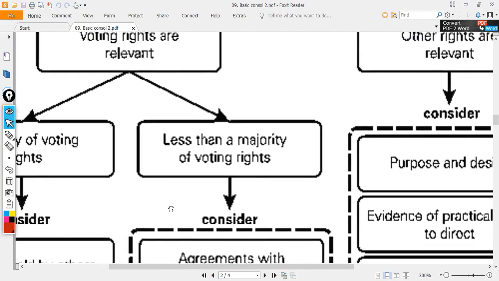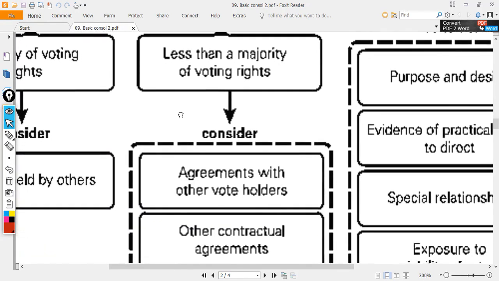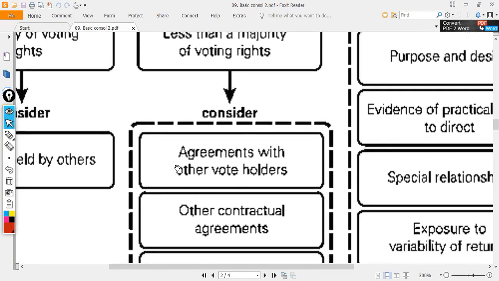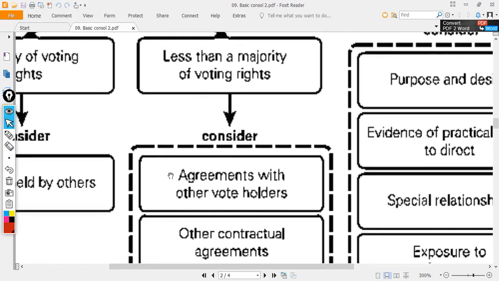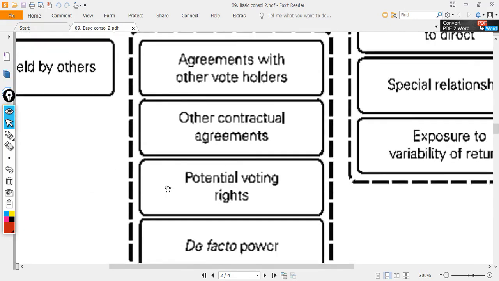If you have less than a majority, less than half, please don't give up. Check, do you have agreement with other vote holders? If you only have 45%, do you have agreement with other shareholders to combine votes so that you can get more than half? Consider other contractual arrangements, for example, a management contract. You have less than half of the voting rights, but do you have a management contract where you can get control? Potential voting rights: you have only 45%, but do you have convertible loan stock or share options available?